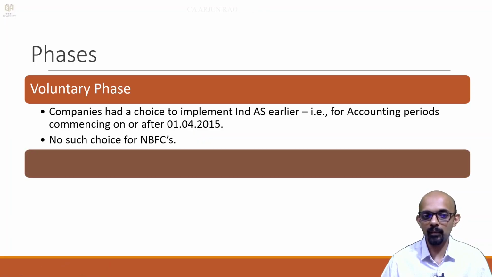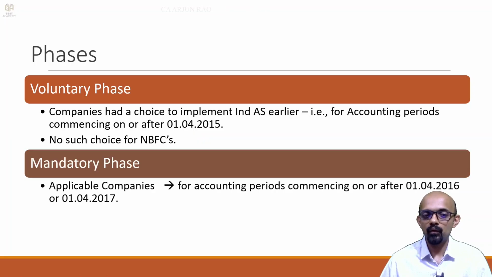And then there was a mandatory phase. The first mandatory phase was for companies in general, excluding NBFCs, and under that there were two sub phases depending on the criteria. Basically, bigger companies had to follow it earlier. So, there were two sub phases in this mandatory phase.